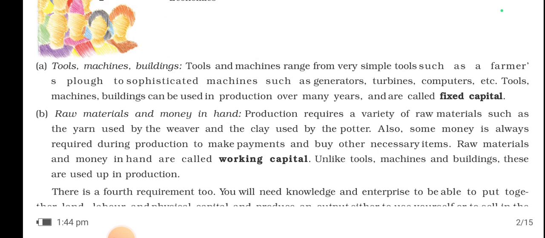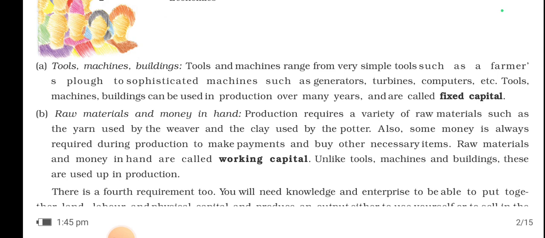Okay, so under physical capital come tools, machines, buildings, meaning technology and infrastructure. Tools and machines range from very simple tools such as a farmer's plough to sophisticated machines such as generators, turbines, computers, etc. Tools, machines, buildings can be used in production over many years and are called fixed capital.